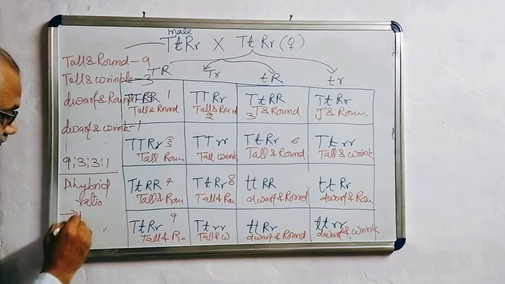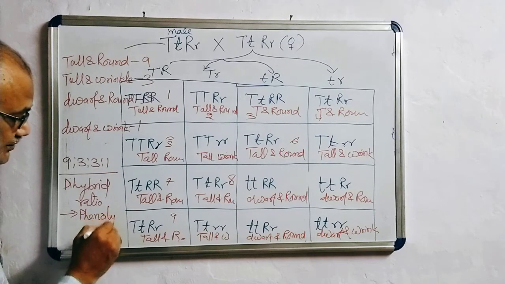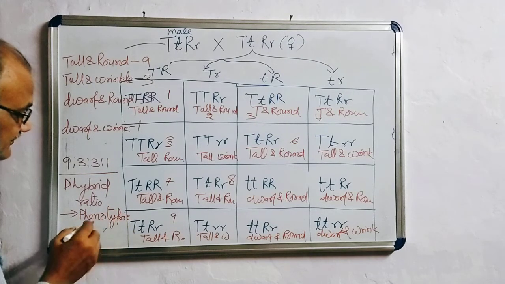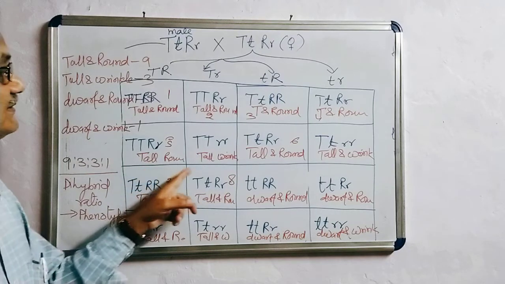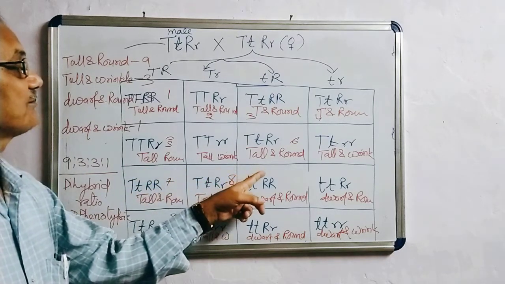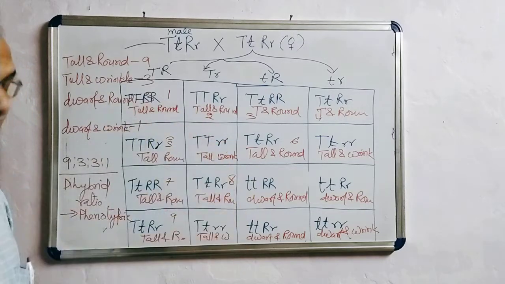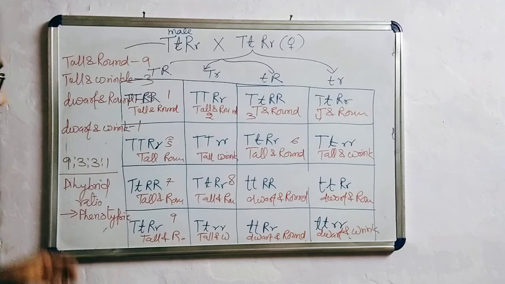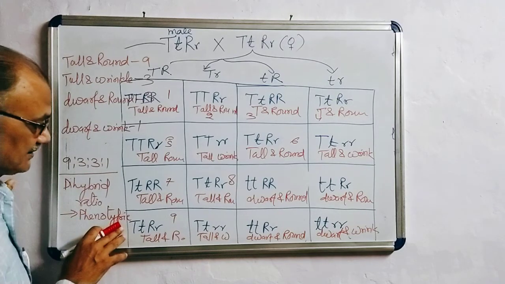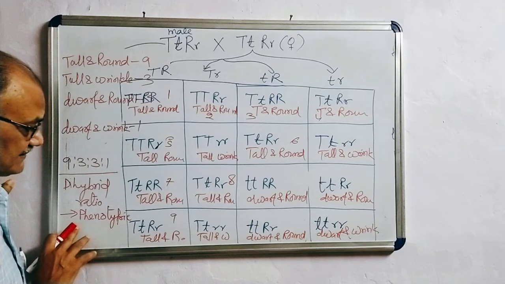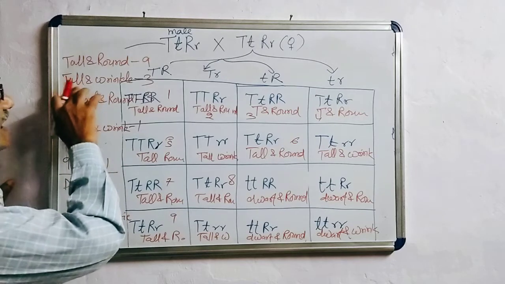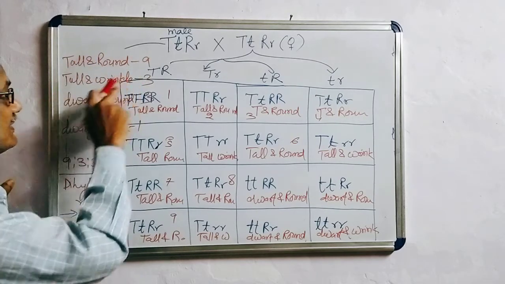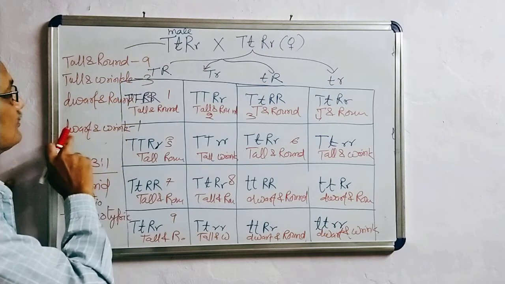This is phenotypic ratio. Phenotypic ratio of the Mendelian dihybrid cross is 9:3:3:1. Genotypic ratio, there are different types. It is complicated, so I am not taking it here, and you do not have to study the genotypic ratio of the F2 generation. Phenotype is the physical appearance. You can express phenotype in words like tall and round, tall and wrinkled, dwarf and round, dwarf and wrinkled.